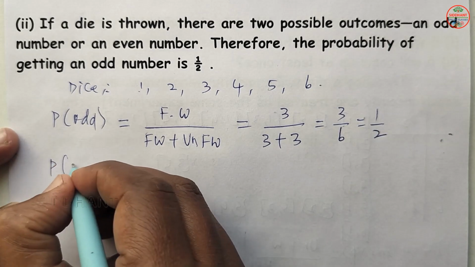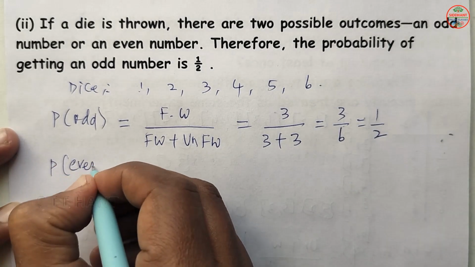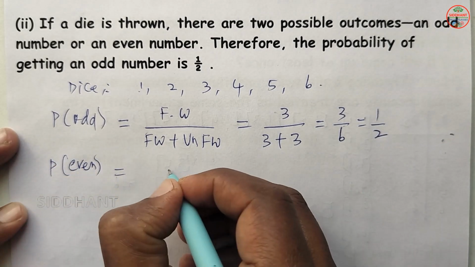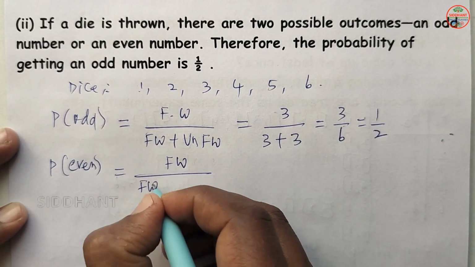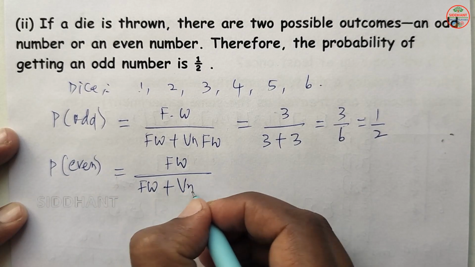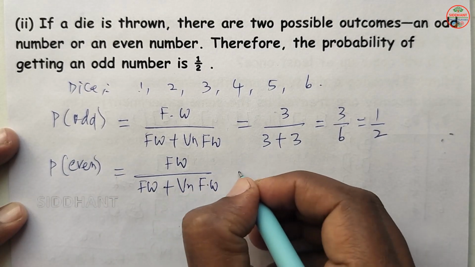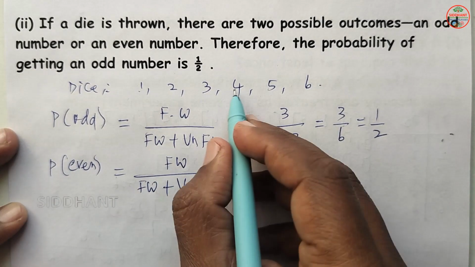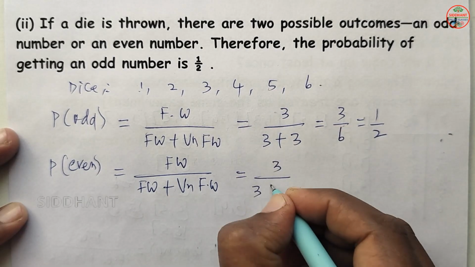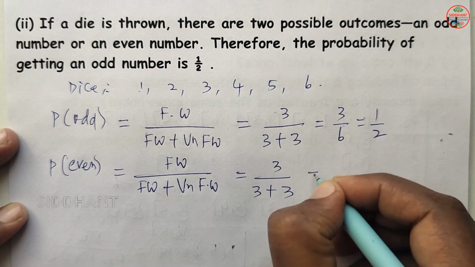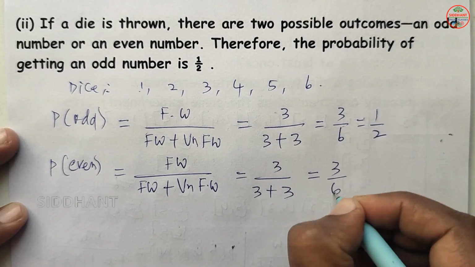In the same way, when you are going to see an even number, probability of even number, so favorable ways by favorable ways plus unfavorable ways. So that is equal to, how many even numbers are we going to see? Chances 3 are there. Next 3 plus here 3 are there. So that will be 3 by 6.